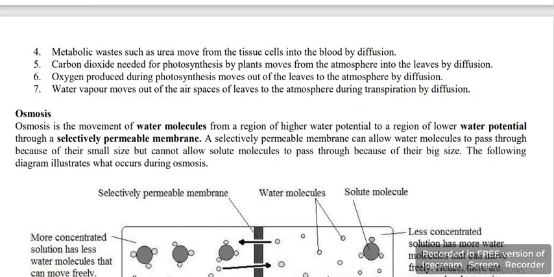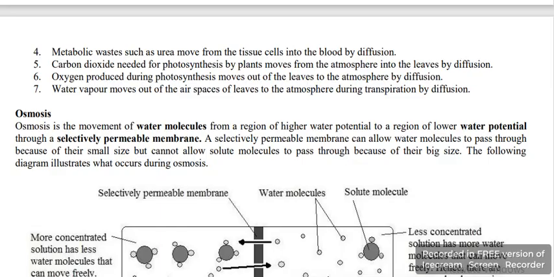The next one is that metabolic waste such as urea move from the tissue cells into the blood by diffusion. Carbon dioxide needed for photosynthesis by plants moves from the atmosphere into the leaves by diffusion. Oxygen produced during photosynthesis moves out of the leaves to the atmosphere by diffusion. Water vapor moves out of the air spaces of leaves to the atmosphere during transpiration by diffusion. So those are the reasons why diffusion is very important.